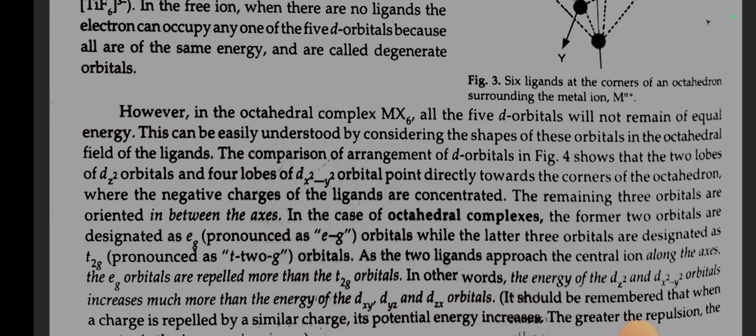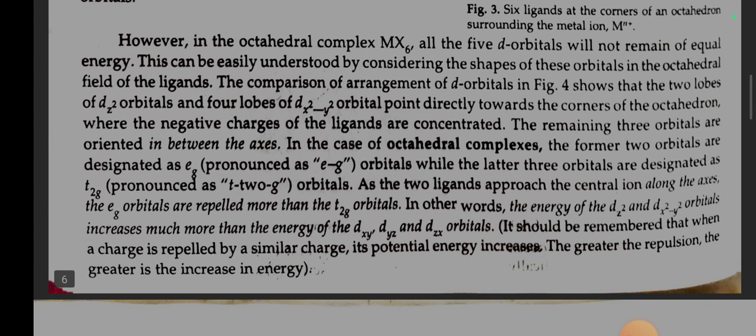The remaining 3 orbitals are oriented in between the axes. In the case of octahedral complexes, the former 2 orbitals are designated as Eg orbitals, while the latter 3 orbitals are designated as T2g orbitals.